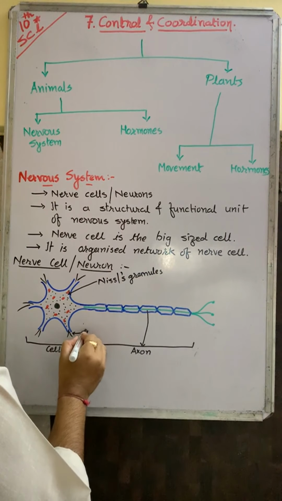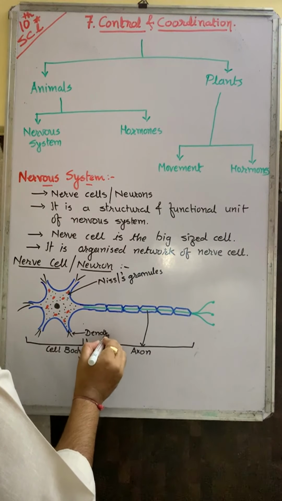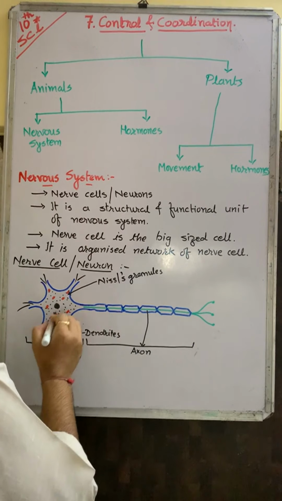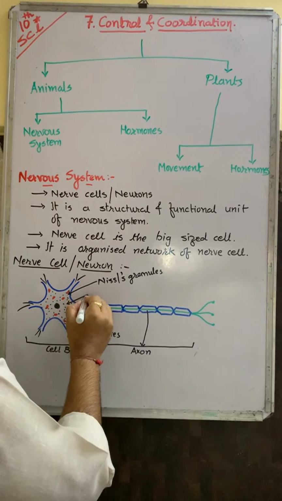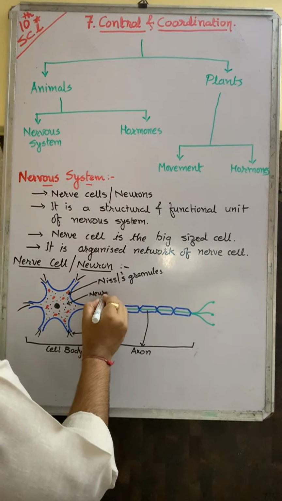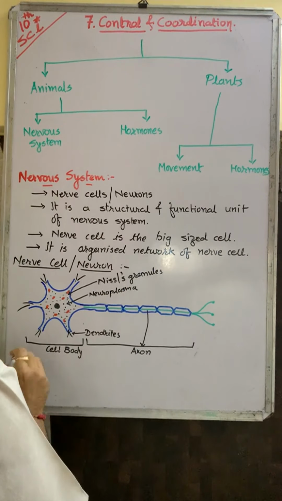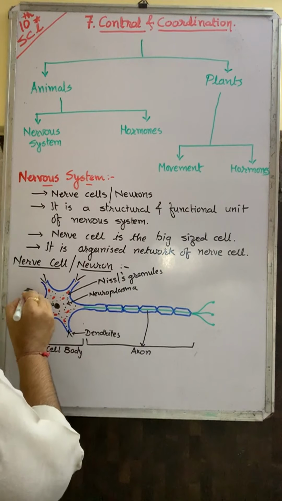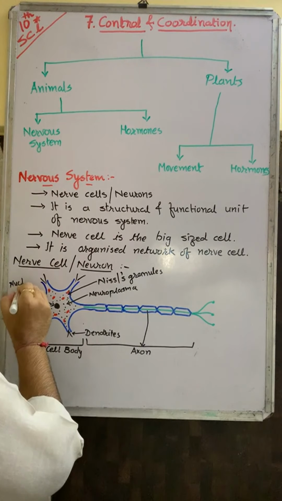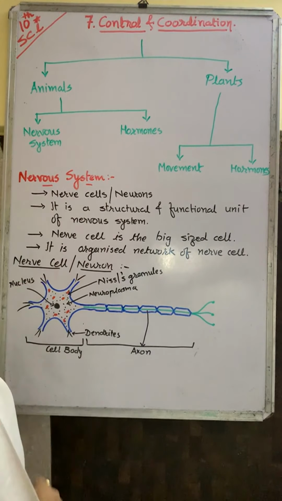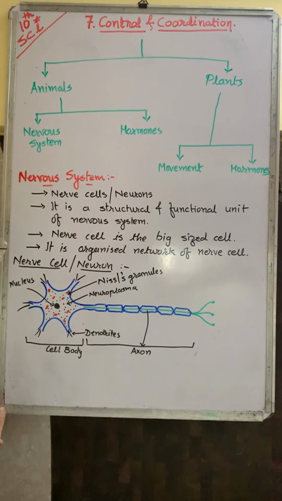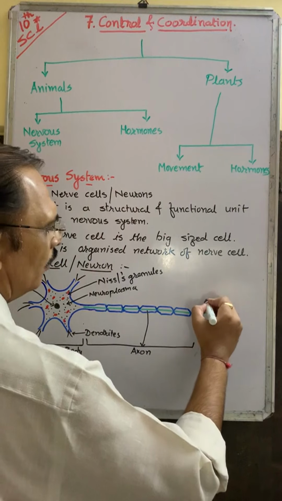This is the dendrite. Here it is neuroplasm. Inside there is a nucleus. Okay, see properly. This is now ending.